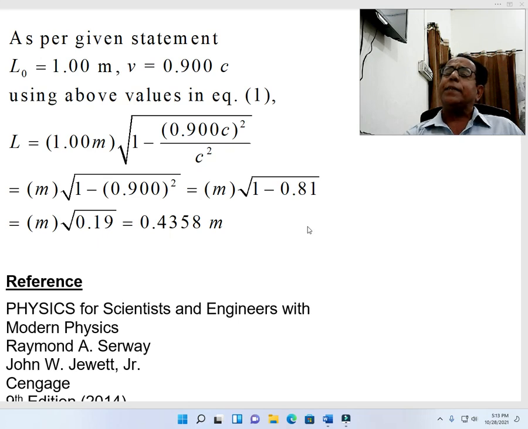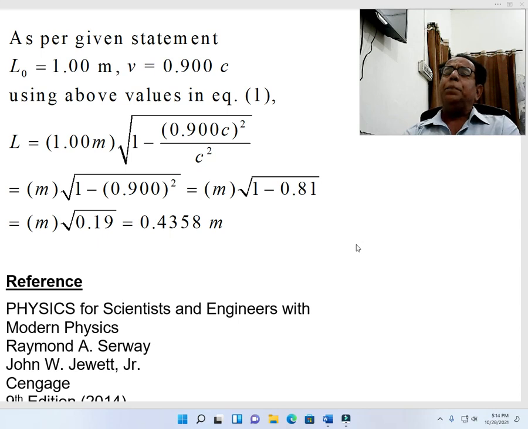This alternatively becomes equal to m into under root 1 minus 0.81, where 0.81 means square of 0.9 is 0.81, and this alternatively becomes equal to m into under root 0.19, because when 0.81 will be subtracted from 1, we will get 0.19.